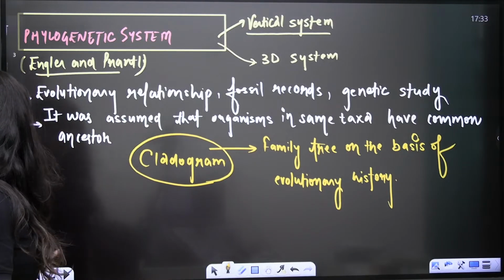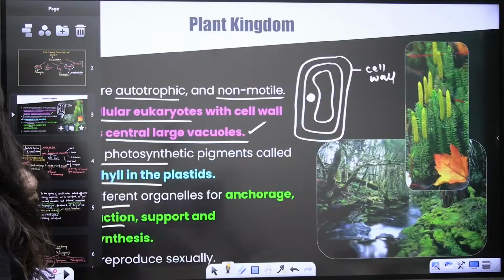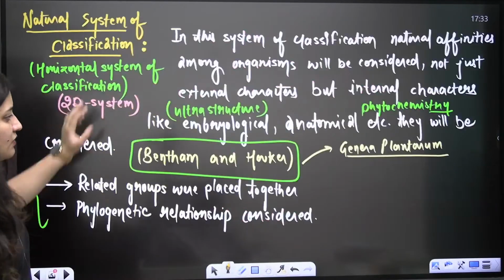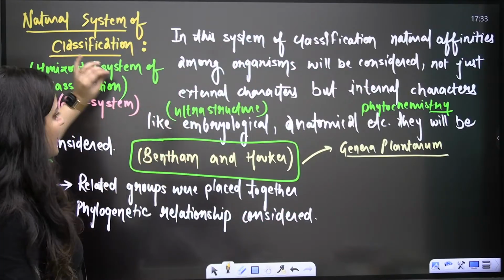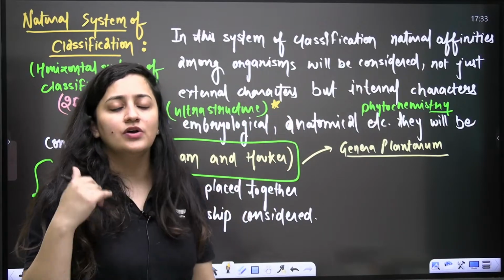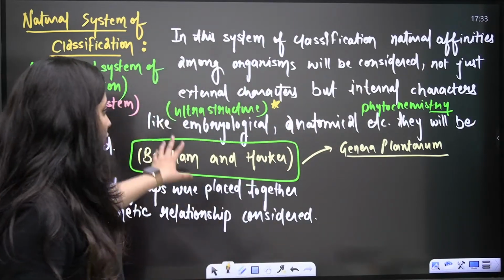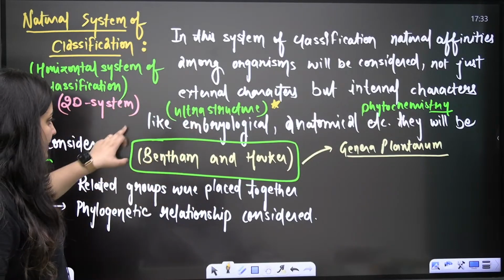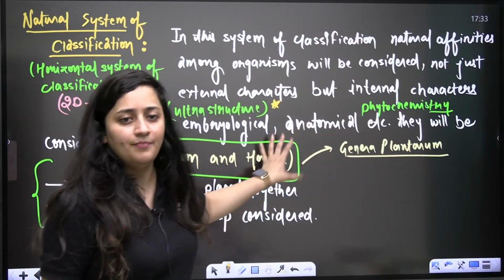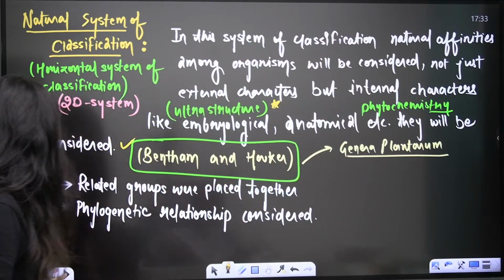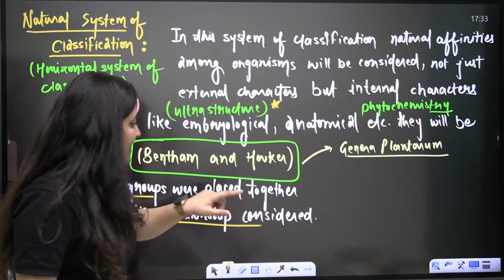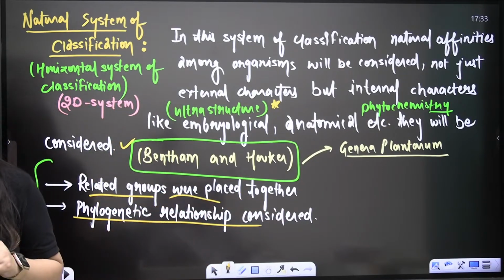We will discuss it. So now these three systems of classification are done. The artificial one, where vegetative characters were preferred. The natural system, where they focused on the ultra structure, like the anatomical structure and the phytochemistry. They even observed the embryological characters. It was given by Bentham and Hooker. Genera Plantarum was the book in which they published it. So they preferred the phylogenetic relationship also, and they kept many related groups all together.